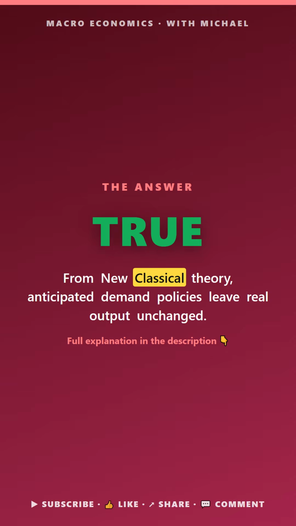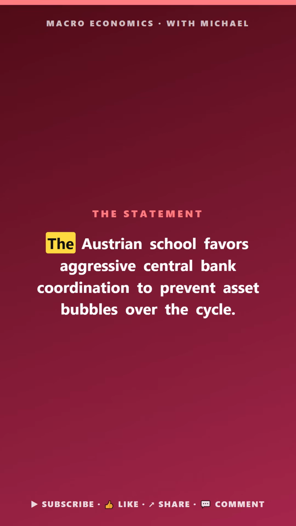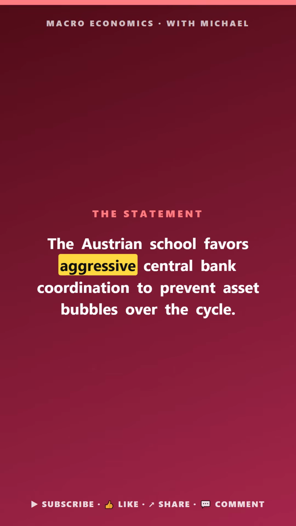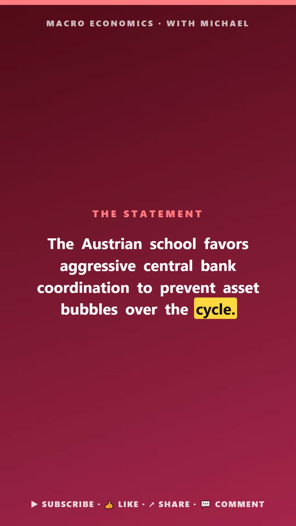The answer is true. From new classical theory, anticipated demand policies leave real output unchanged. Macro pop quiz. Growth in macro schools. True, false, or uncertain. The Austrian school favors aggressive central bank coordination to prevent asset bubbles over the cycle.